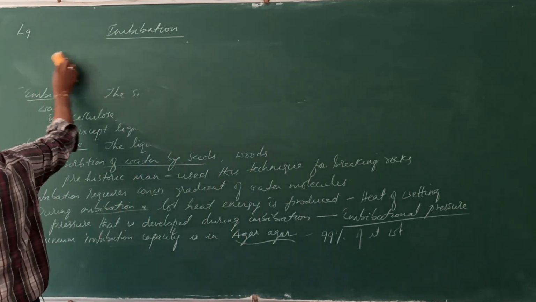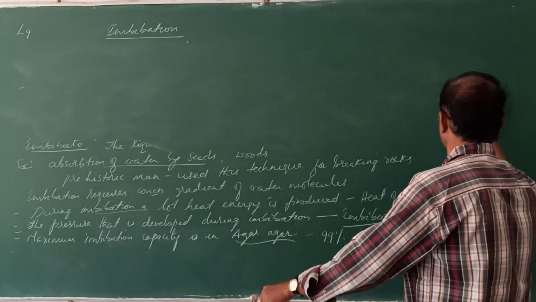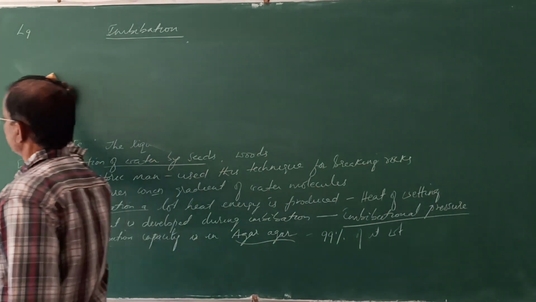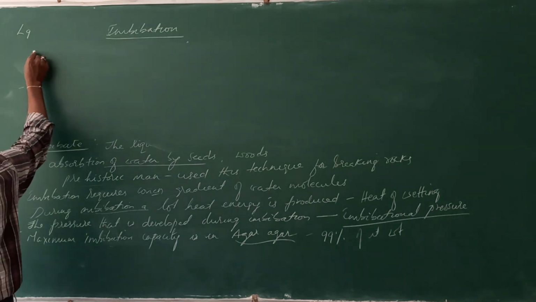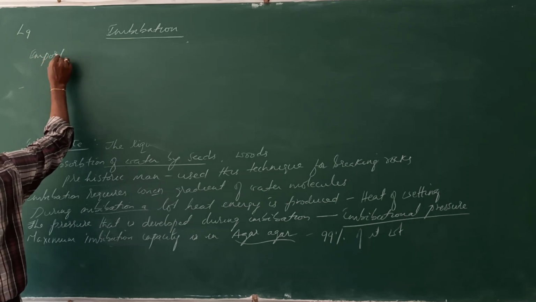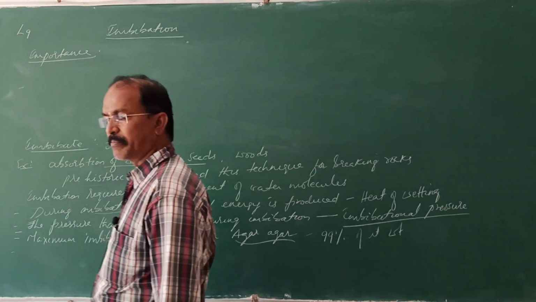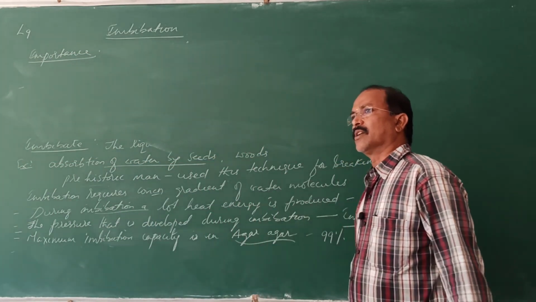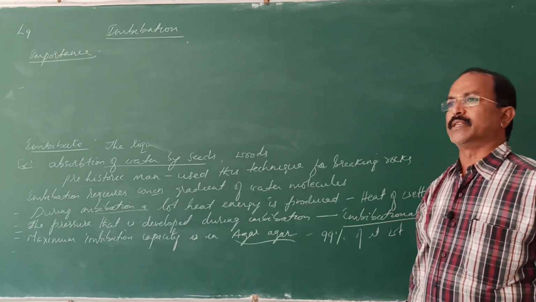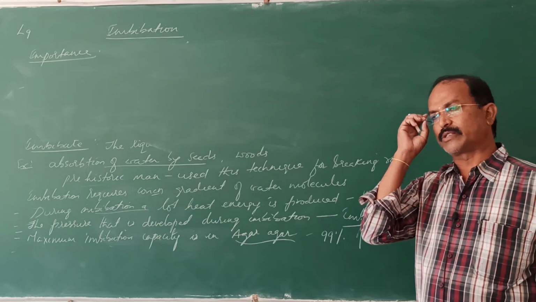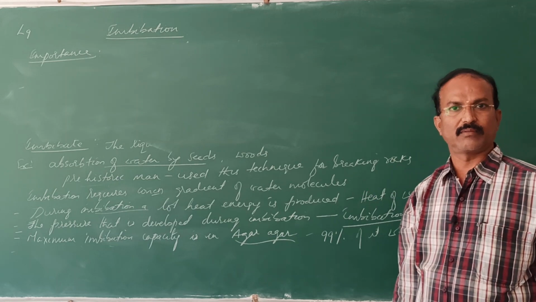Next, what is the significance or importance of imbibition? Many factors affect imbibition like temperature, pH, etc. In the young cell the vacuoles are absent, and when the cells mature, the vacuoles are formed.